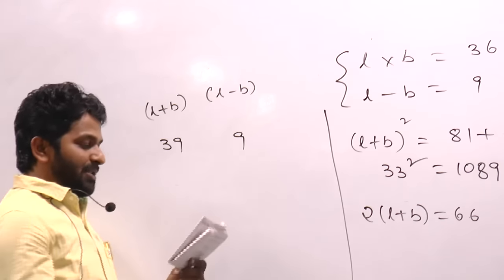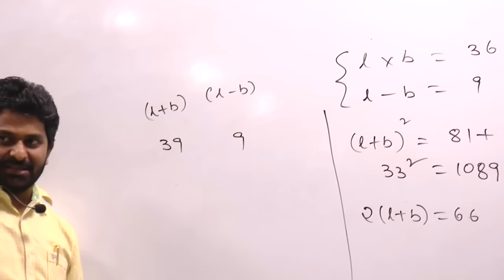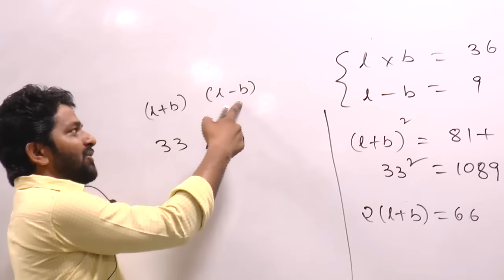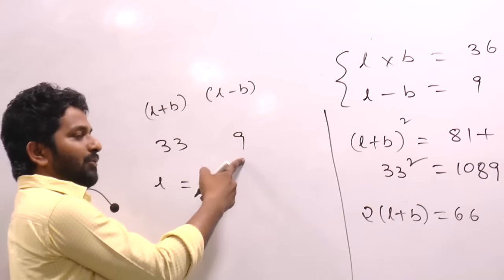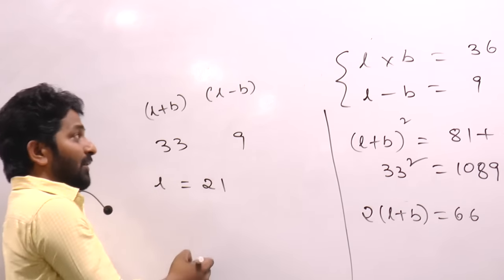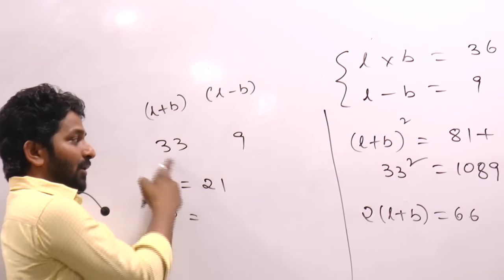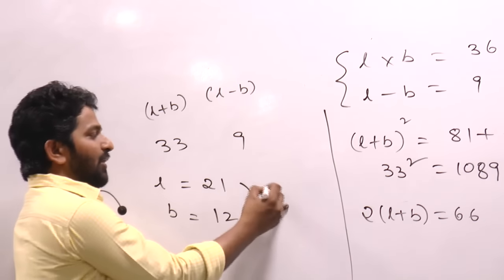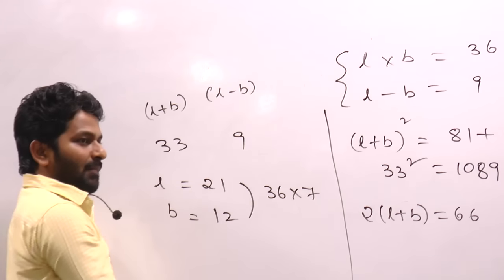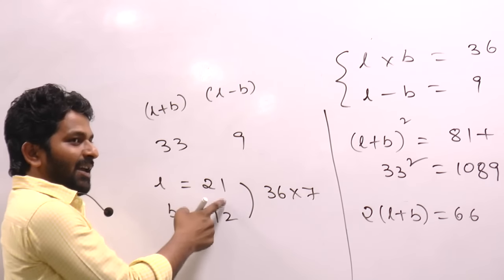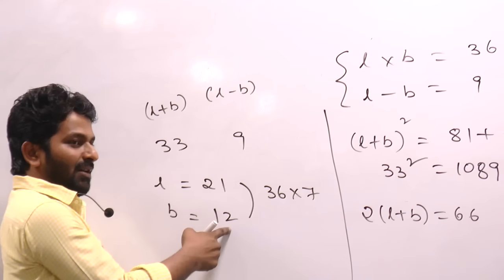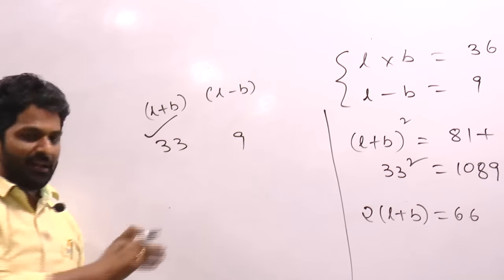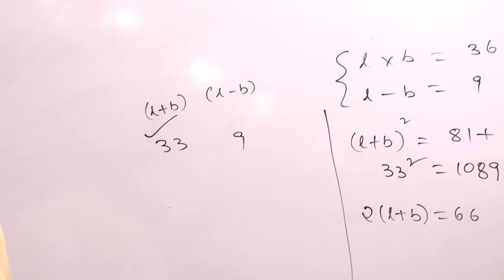Right. Next, second option, 66. 2 into L plus B is 66. Then L plus B becomes 33. L minus B is equal to 9. Add these two values, you will get L. 2L is equal to 42. L is equal to 21. Then obviously B is equal to how much? 12. Product of these two is equal to 36 into 7. Yes or no? This I can write it as 7 into 3. Into 3 comes here. This becomes 36. 36 into 7. Hence 33 is right answer. 33 right answer in the sense your answer 66. Second option is right answer.